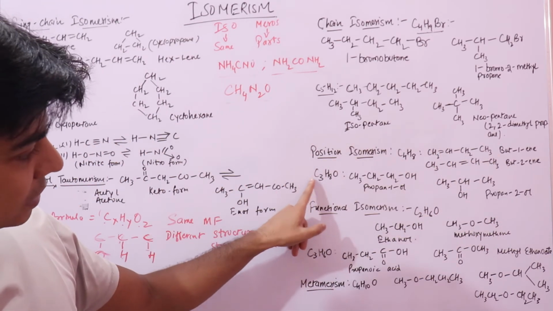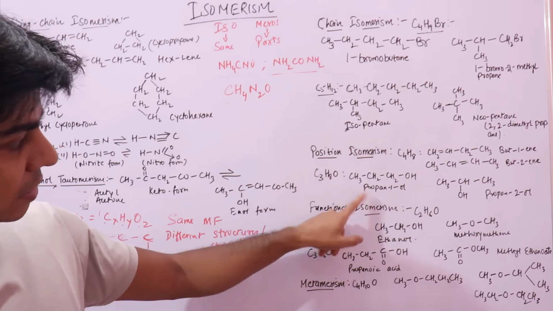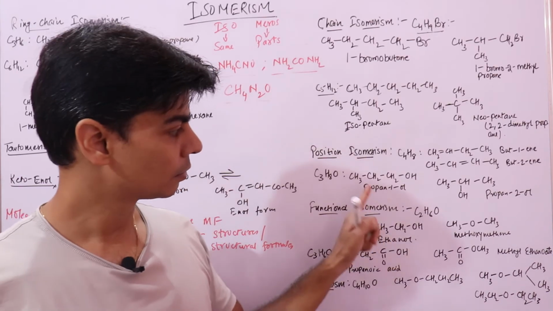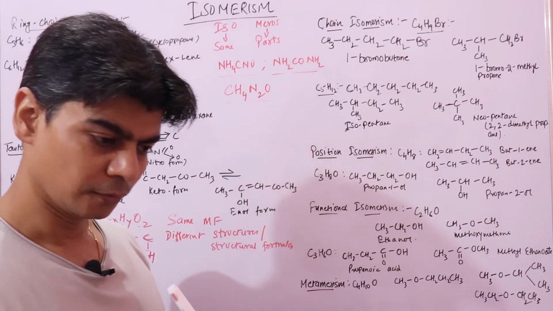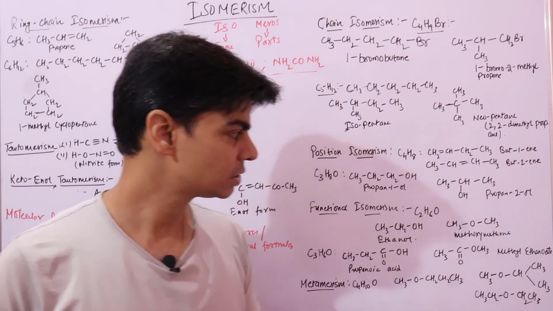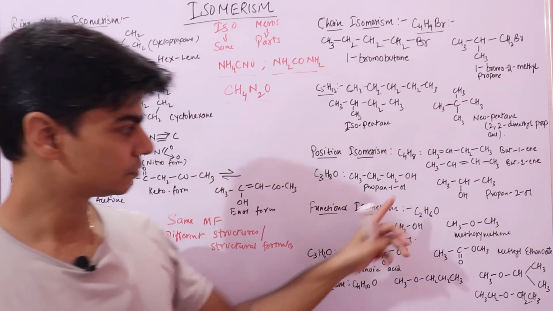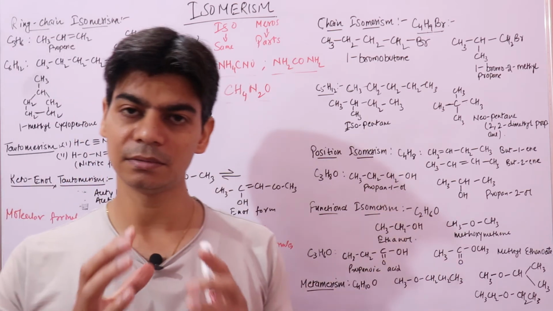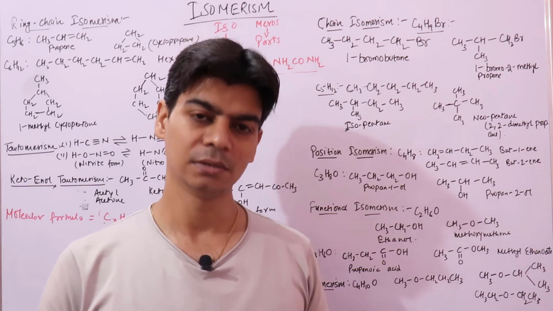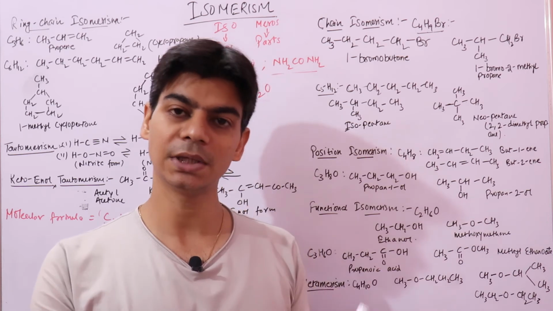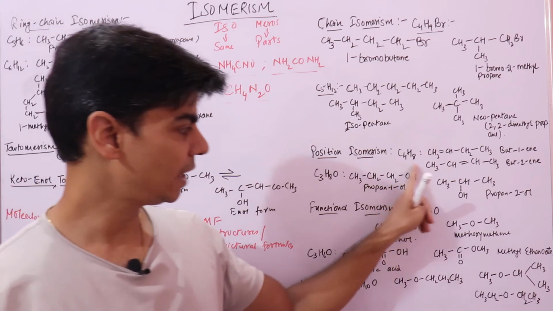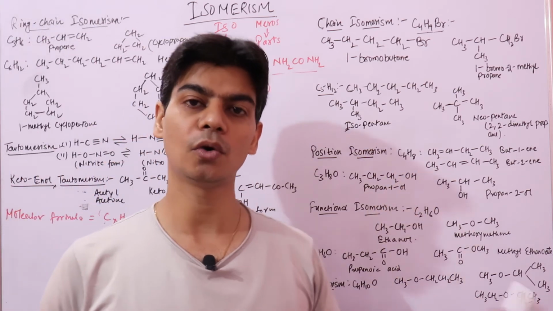Now looking at this C3H8O, notice the position of the functional group. We have studied functional groups in the previous chapter. A functional group is something that decides the reactivity of compounds. It decides the homologous series; the compounds that have the same functional group belong to a common family.